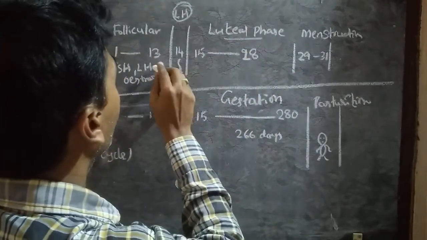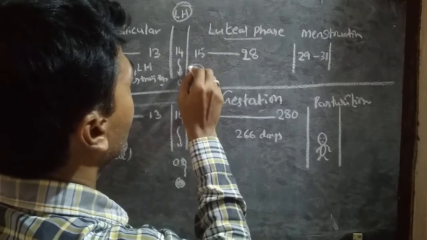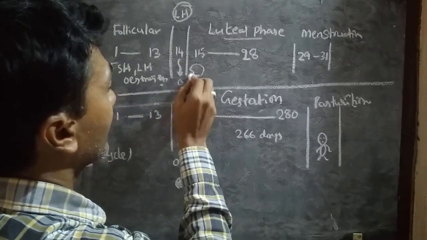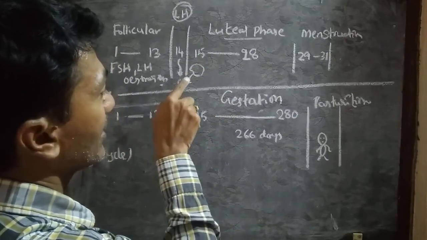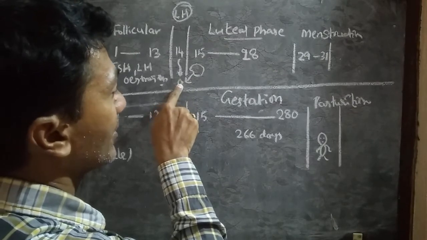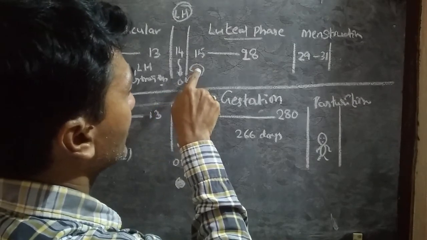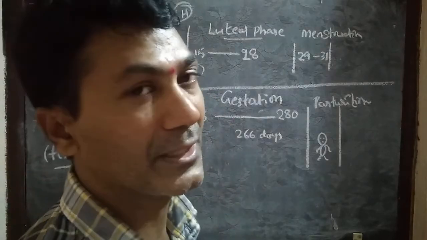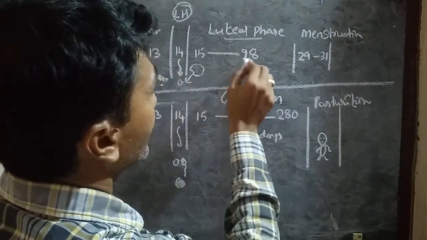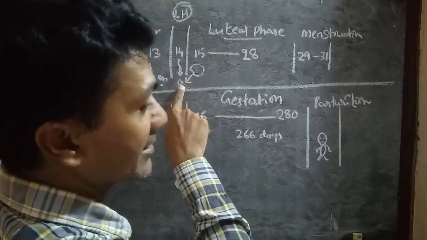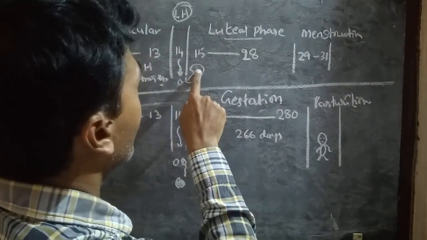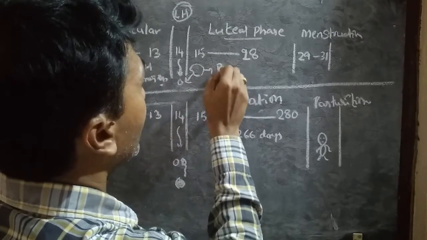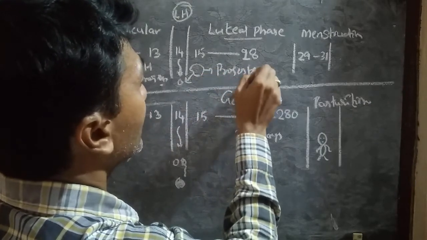The ruptured ovarian follicle has given the ovum, generally called the secondary oocyte. This ruptured ovarian follicle is known as the corpus luteum, whose lifetime is 14 days if fertilization does not occur. The corpus luteum releases a hormone known as progesterone.